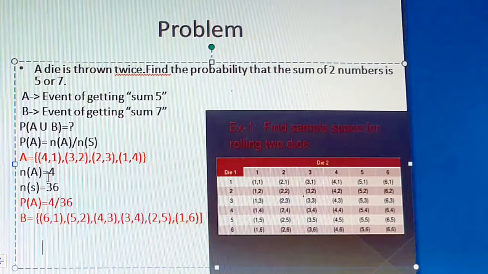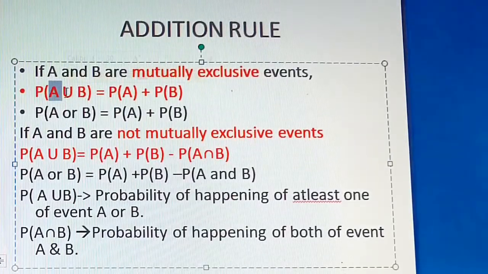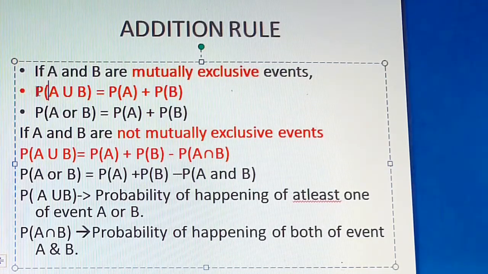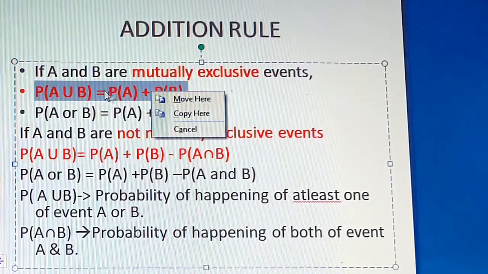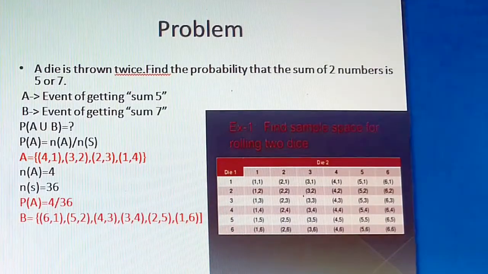6 comma 1, does event A have 6 comma 1 in event B? No. 5 comma 2? No. So none of the outcomes are common between the two, which means it is a mutually exclusive event. Event A and event B are both mutually exclusive events. So now you understood, students, the meaning of mutually exclusive events: event A and event B do not have anything common between them.